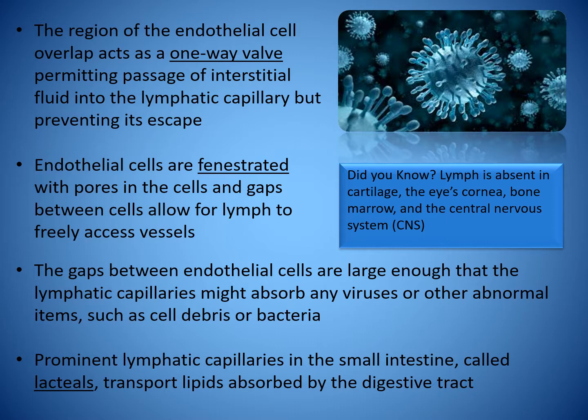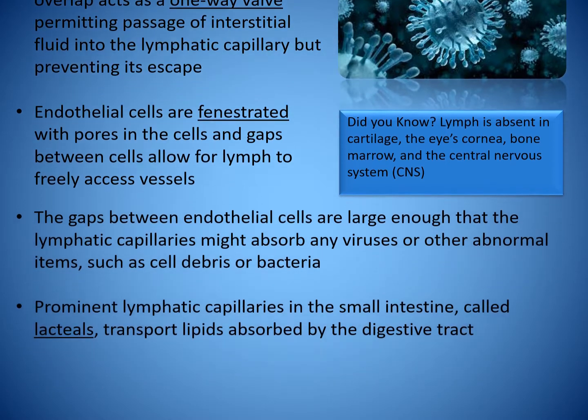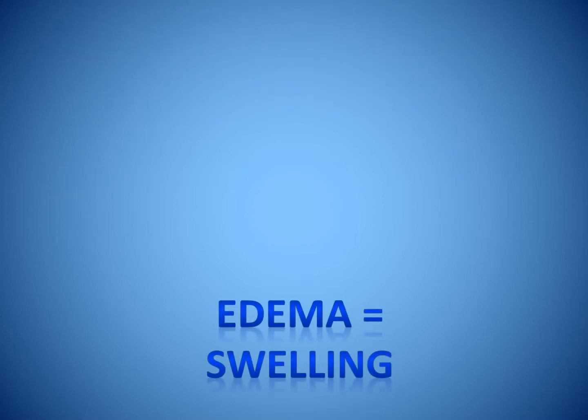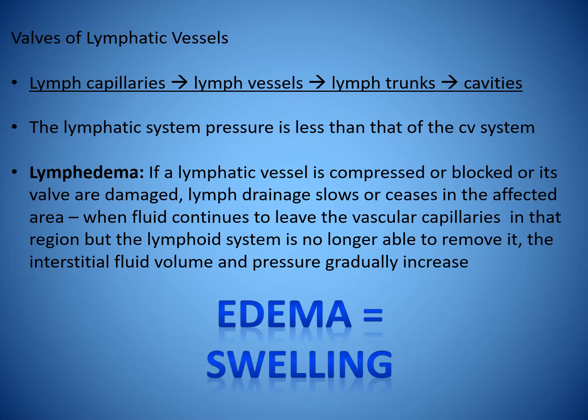Did you know lymph is absent in the cartilage, in the eye's cornea, bone marrow, and the central nervous system? Edema is swelling. The valves of the lymphatic vessels go from capillaries to vessels to lymph trunks, then to cavities. The lymphatic system pressure is less than that of the cardiovascular system.